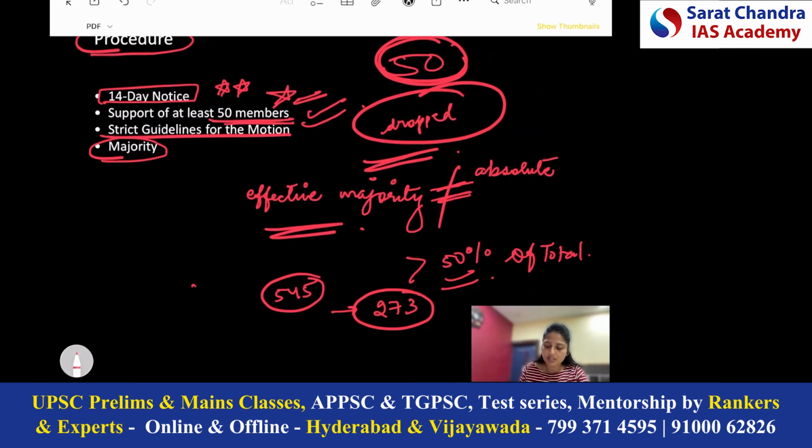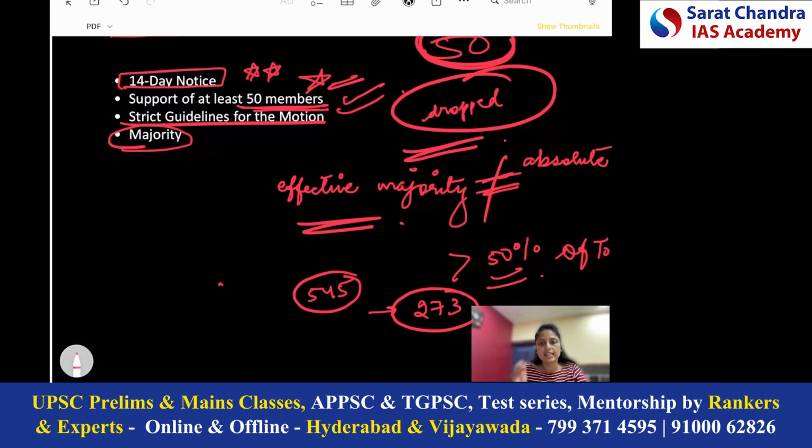In all the then members, total strength is not taken. Effective strength of the House is taken. Effective strength means all the vacant seats are removed from the total seats. So, for example, there are 545 members in Lok Sabha and 5 seats are vacant.